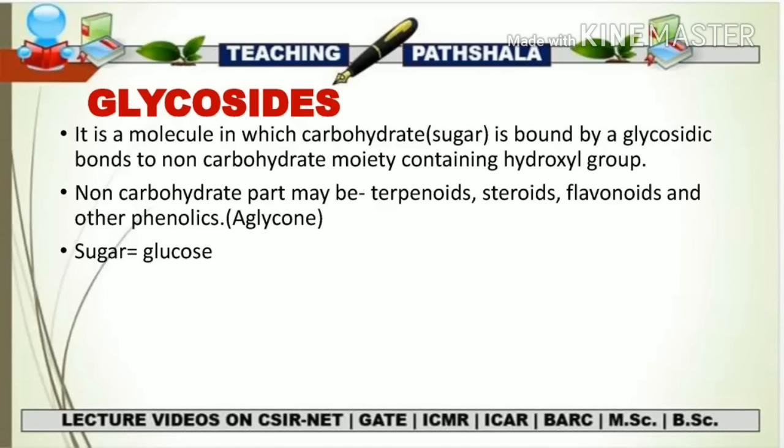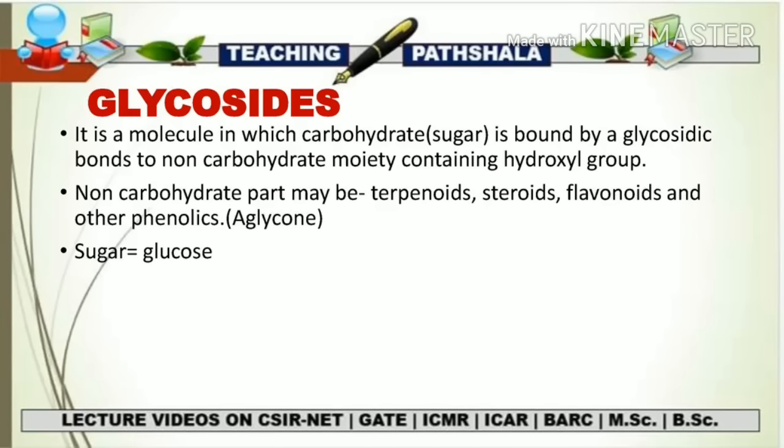This non-carbohydrate part may be terpenoids, steroids, flavonoids, and other kinds of phenolics. And that is why this non-carbohydrate part is regarded as the aglycon. So with this we can say that the carbohydrate part of the molecule is regarded as the glycon, and the non-carbohydrate part is regarded as the aglycon.